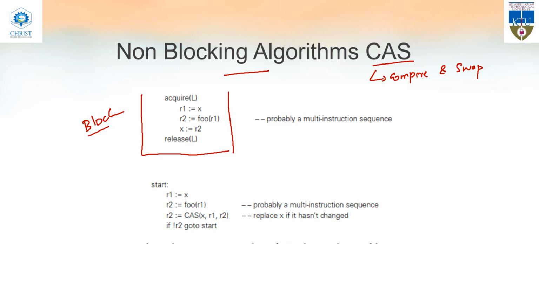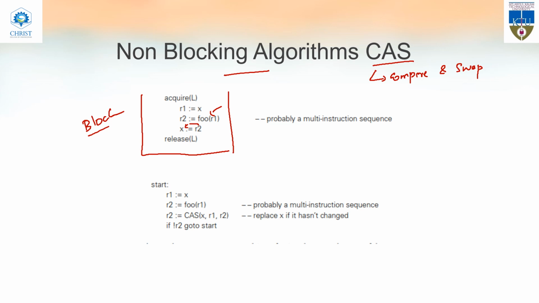When you acquire the lock, you can use the value of H. We copy the value of H to R1, some function, let it be foo, is executed by that thread, and the resultant value is written to R2, the next register, and the value of the register is copied to X. So a change is made in X. This is how an ordinary algorithm works. Only if the lock is acquired will all these steps execute. If the lock is not acquired, we keep on checking the lock.